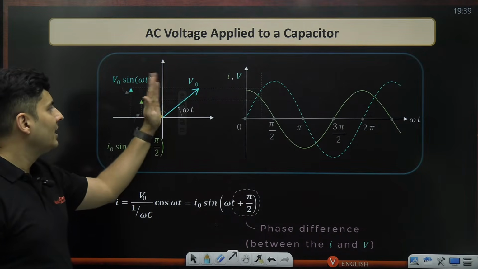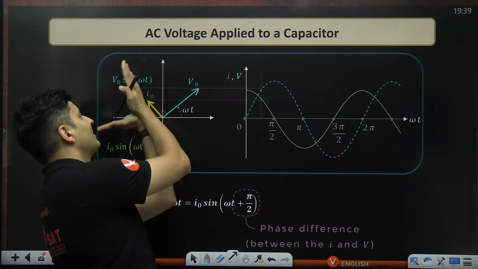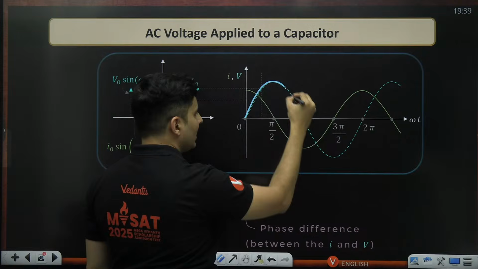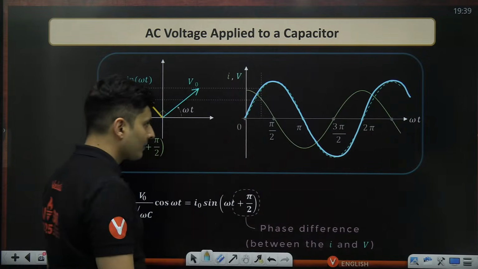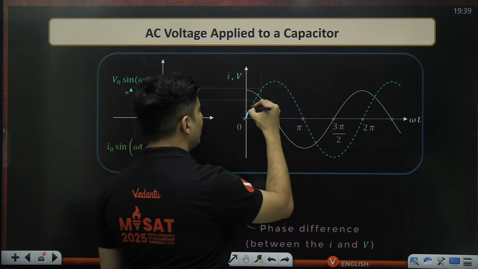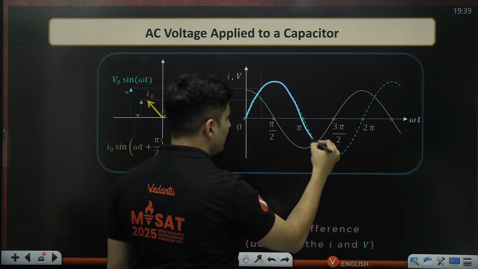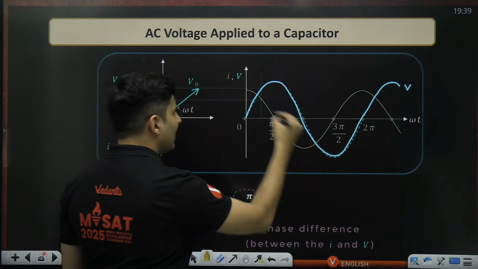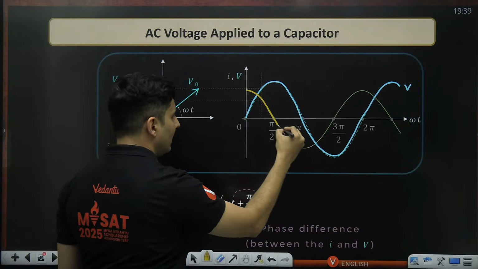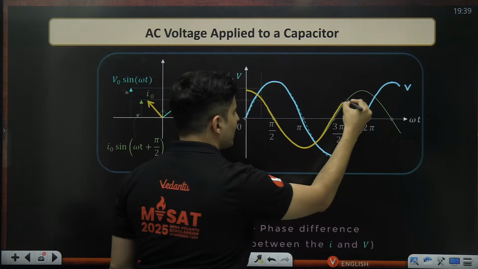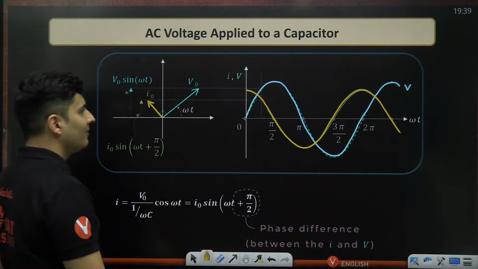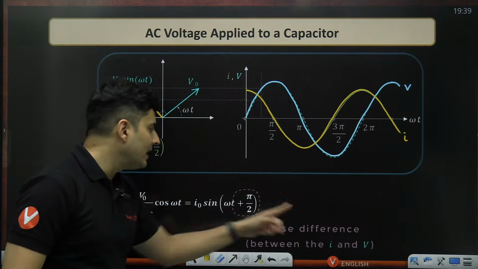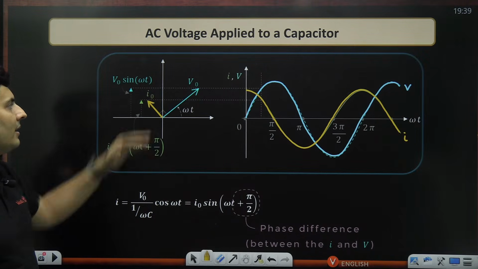See how the current is already ahead of the voltage as they rotate. The voltage graph, as you can see over here, is just a pure sine graph. But the current has already reached its values much ahead of the voltage graph. So the current is leading the voltage by 90 degrees.